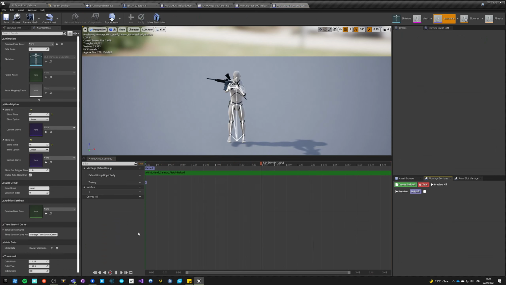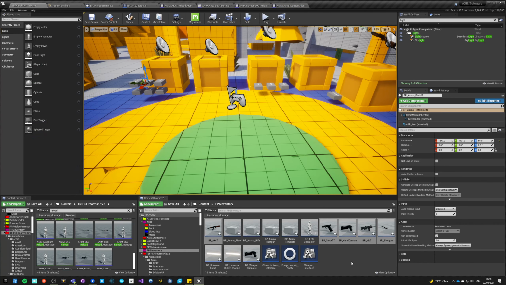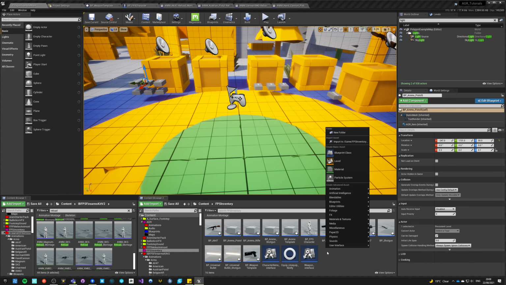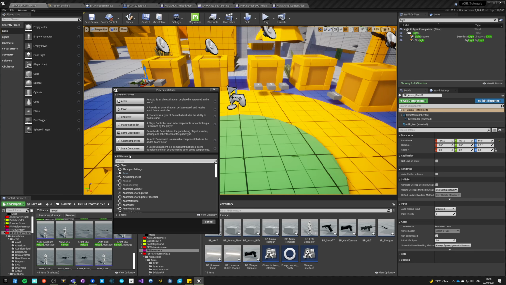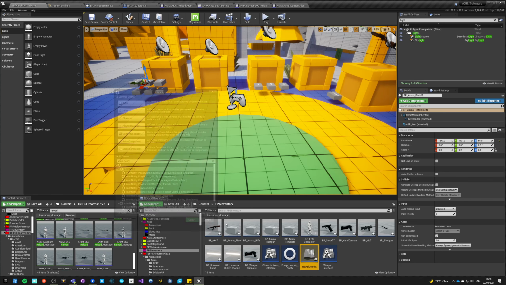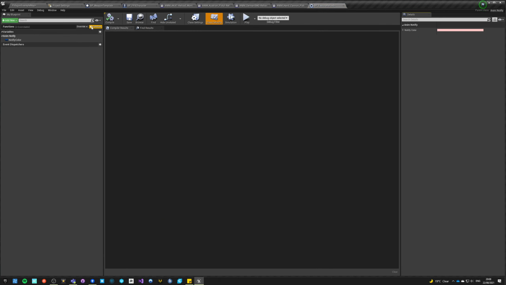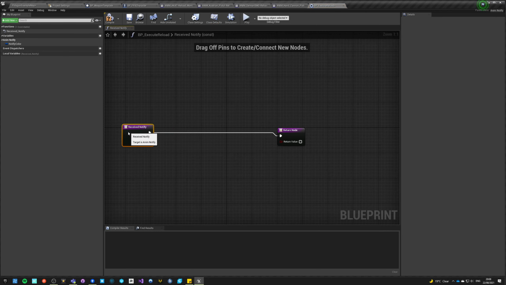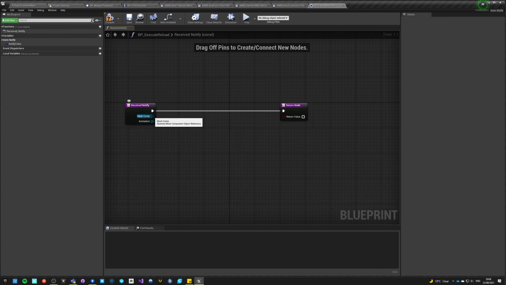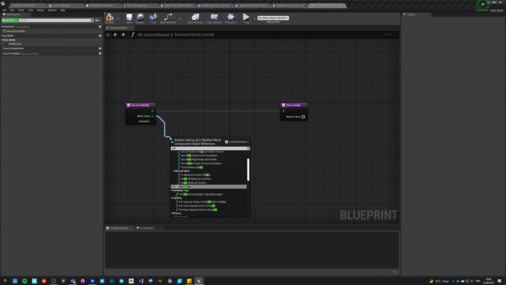So we have this. So now for them, what we actually need is another blueprint, which is an anim notify, and just a custom anim notify, and we'll call it BP execute reload. Okay, and on override receive notify, I want to say mesh component owner.